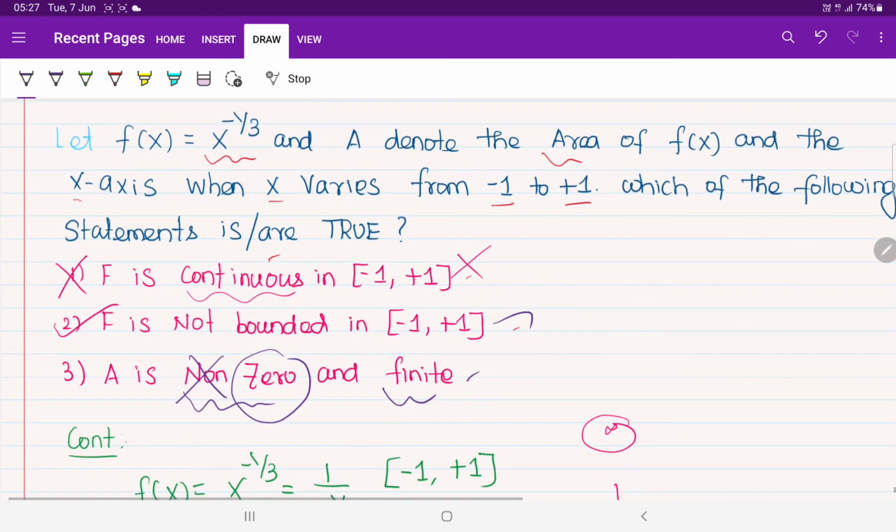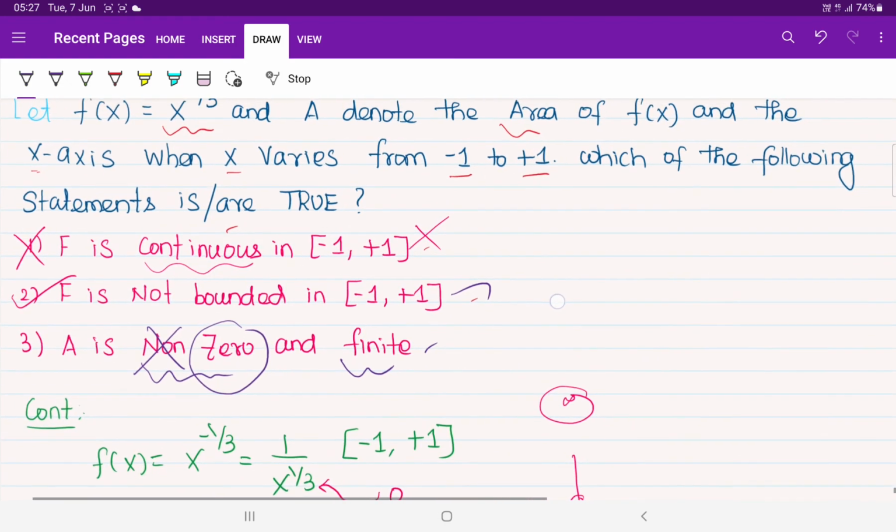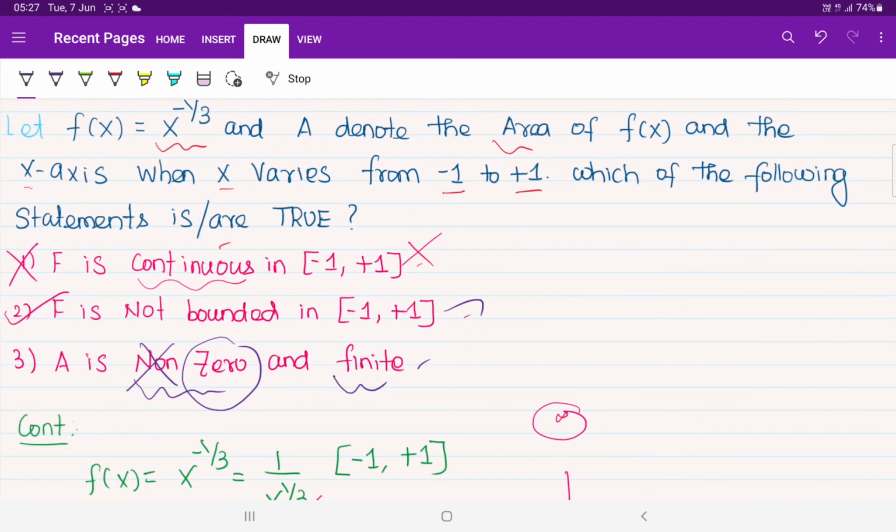I hope you all understood. See, sometimes direct type of questions will be given and you have to apply your common sense. Questions will always be easy. The thing is you should be very conscious while solving the problem.